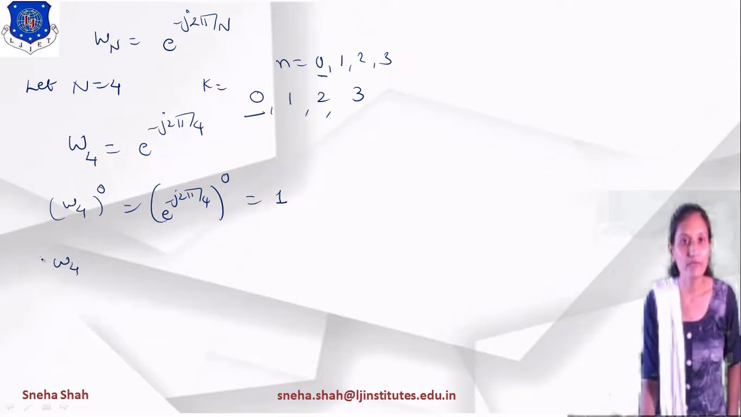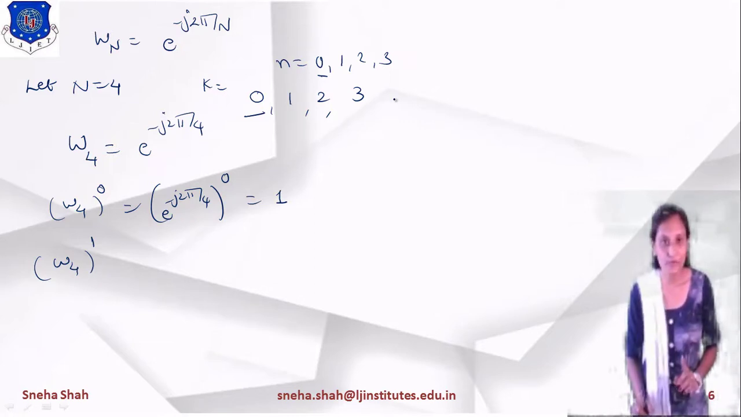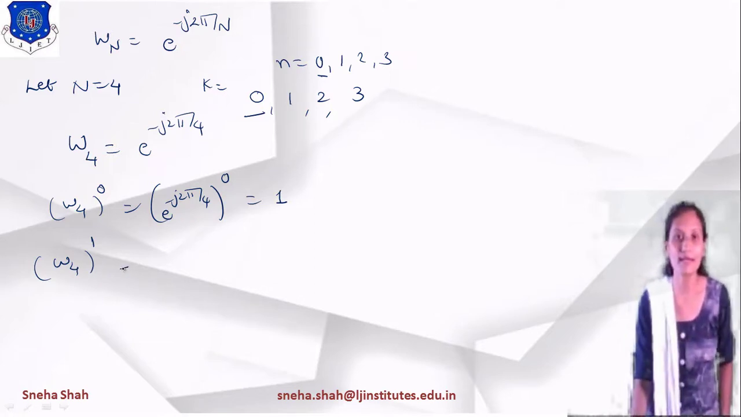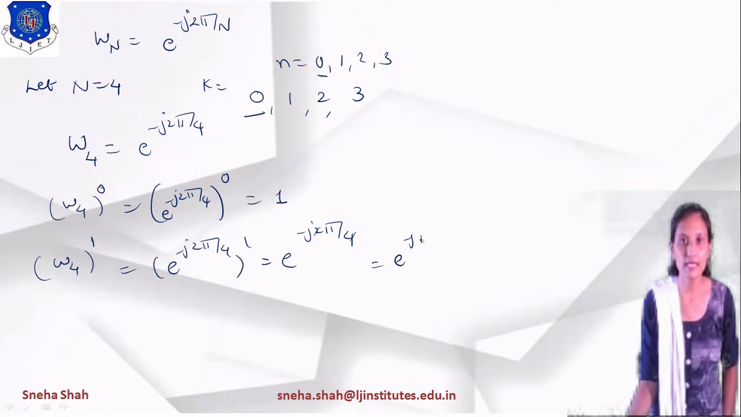In the same way, I am finding W4 raised to 1; we will take 0, 1, 2, 3, 4, 5 likewise, right? So if I am taking W4 raised to 1, then what will be the value? e raised to minus j 2 pi by 4 raised to 1. So the value equals to e raised to minus j 2 pi by 4 into 1, means e raised to minus j 2 pi by 4. 2 will be cancelled out. So this term will represent e raised to minus j pi by 2.